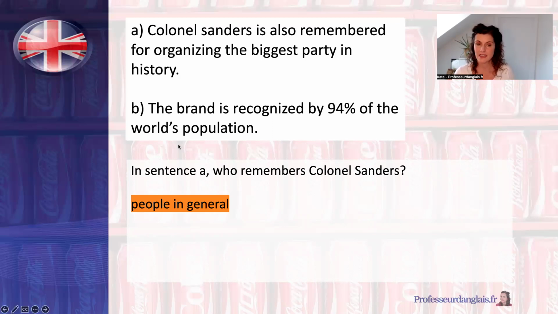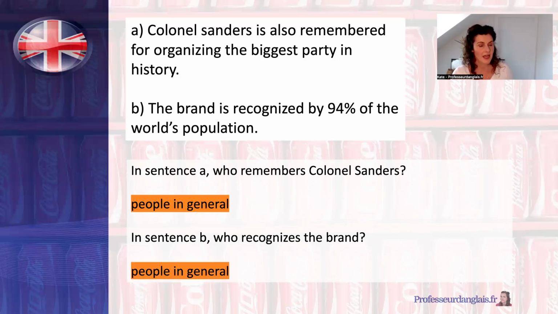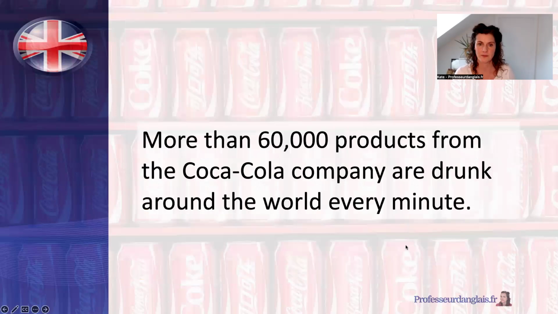What about the second sentence? The brand is recognised by 94% of the world's population. In sentence B, who recognises the brand? Again, people in general. More specifically, 94% of the world's population. But this isn't important. It's not central to the meaning of the sentence.